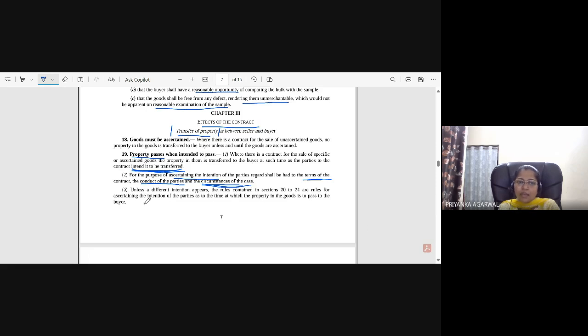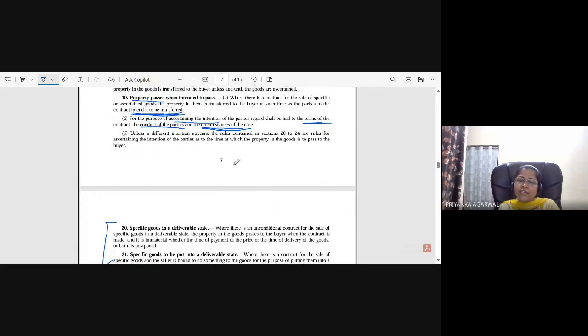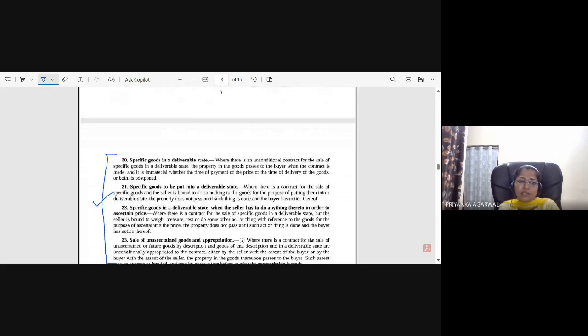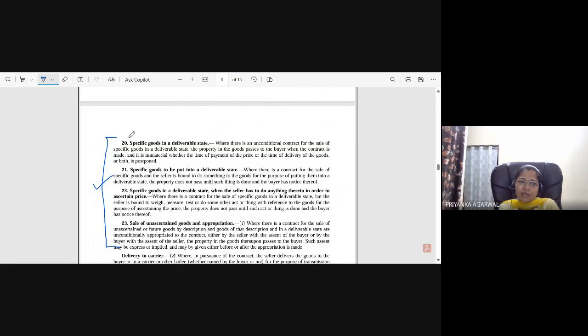Okay, and sections 20 to 24 also decide this. Unless a different intention appears, the rules contained in sections 20 to 24 are the rules for ascertaining the intention. So these are the other rules which decide when the property is going to be transferred, like specific goods in a deliverable state. So what is a deliverable state, we have already understood. So if the specific goods are in a deliverable state and there is an unconditional contract for the sale of specific goods in a deliverable state, the property in the goods passes to the buyer when the contract is made. So at the time the contract is made, at that time itself the property passes.